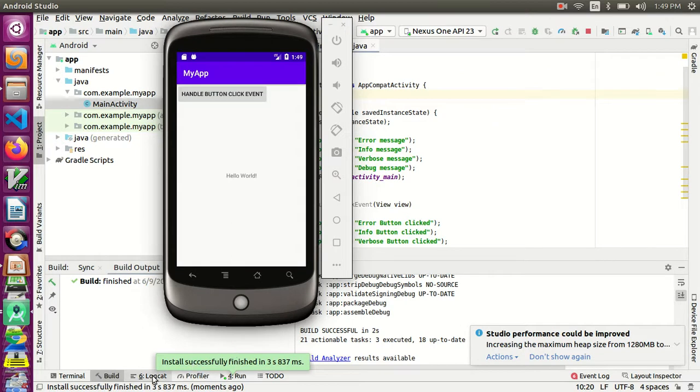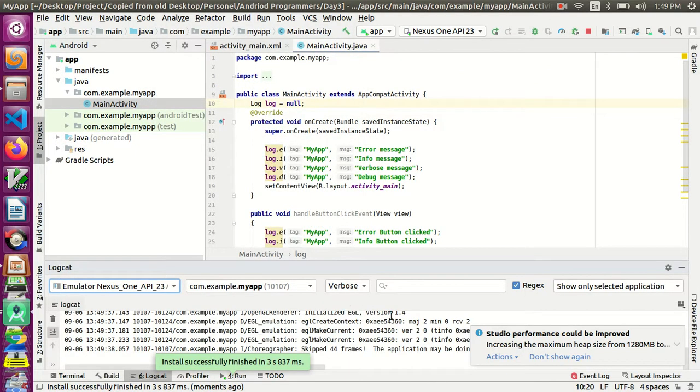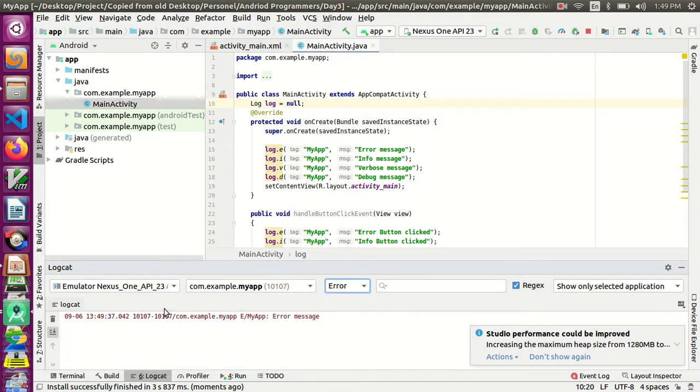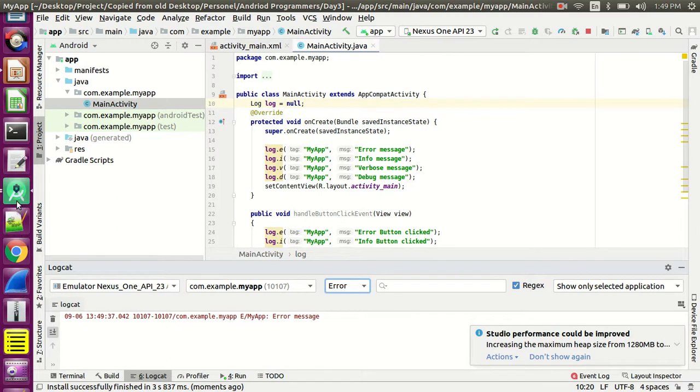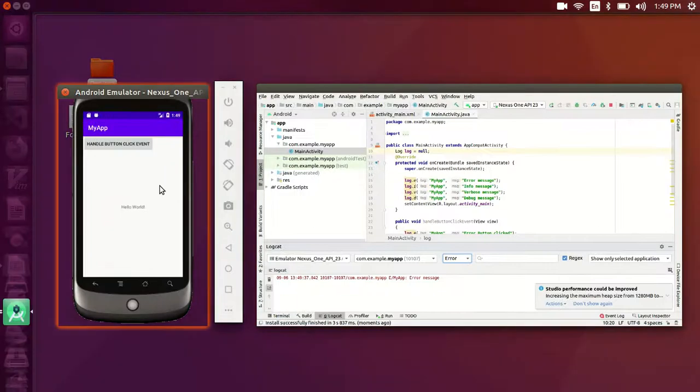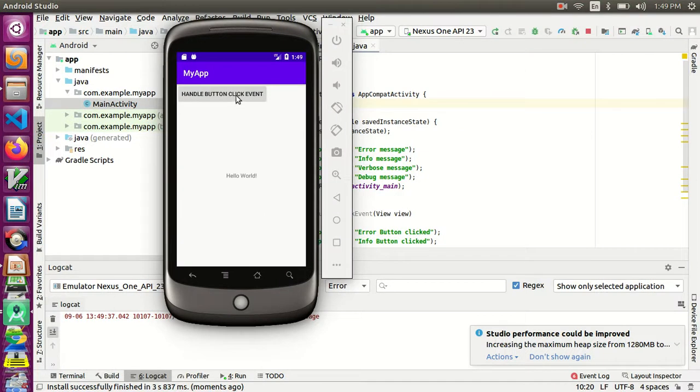So you can see, I already showed how to view the message. If you go to error message, you can see that it has displayed 13:49. Just now it has displayed this message. Whenever you click this button, it should show the new message. It is not showing.